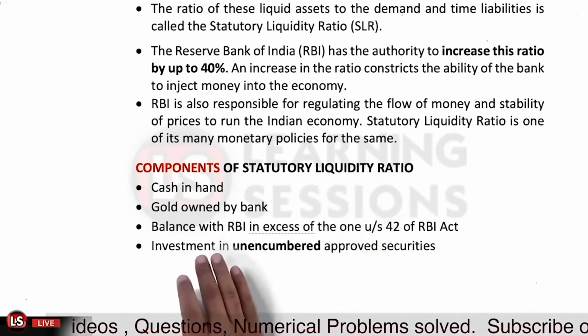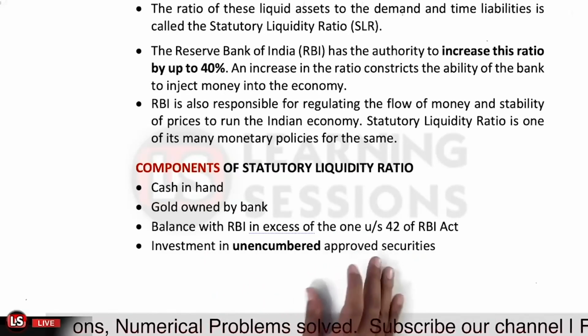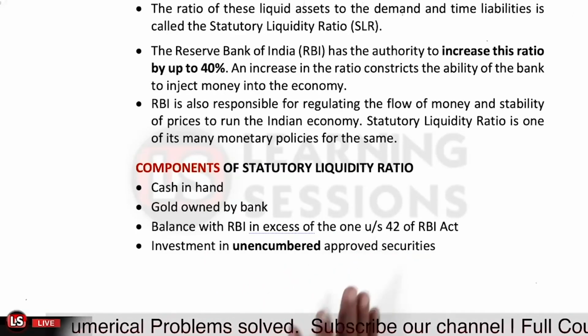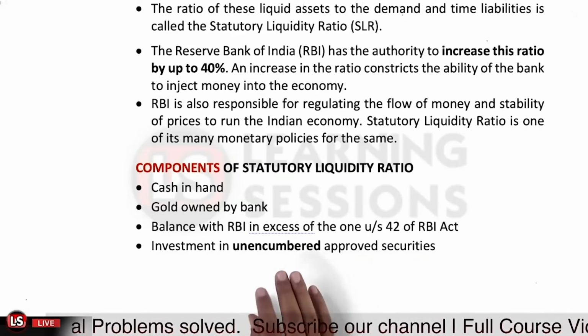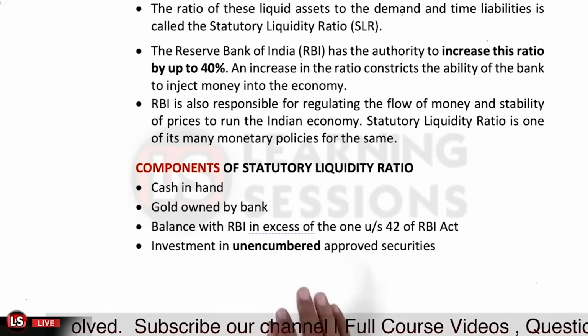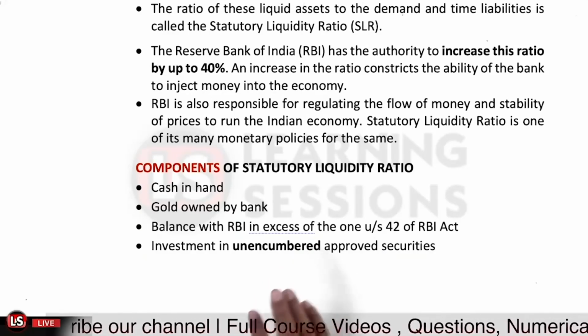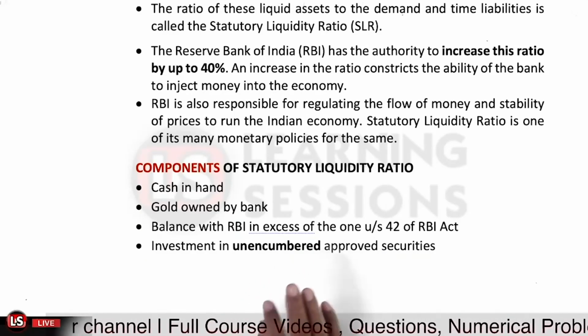And other than that, if the banks have invested in the unencumbered approved securities, that is also said to be investment under the SLR. Okay, so what are the different avenues for the SLR? This is cash, gold, and unencumbered government securities. And further, it is related to the excess cash if it has been deposited in the case of the CRR.